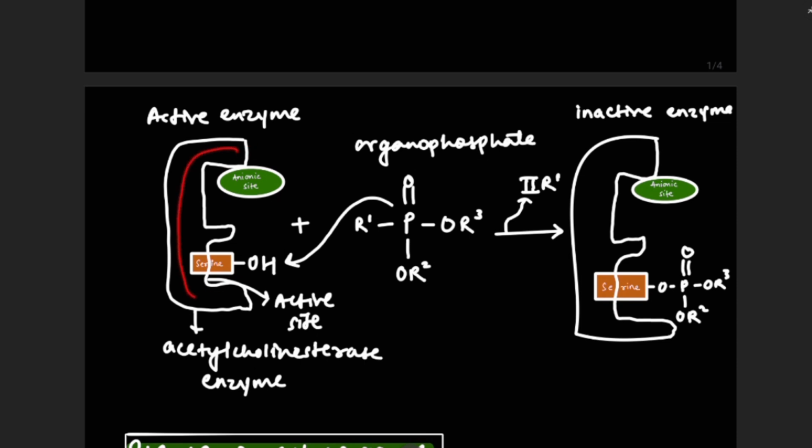Now in this figure, this is an enzyme, this is the active site, this is an anionic site, and this is serine attached at the active site. Now this organophosphate compound gets attached at this site. Then it inactivates the enzyme.